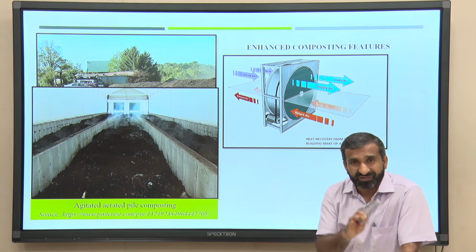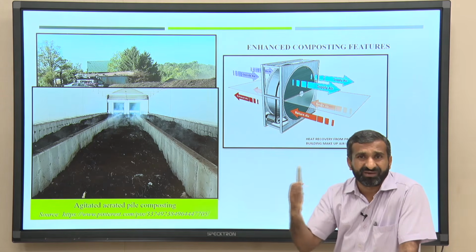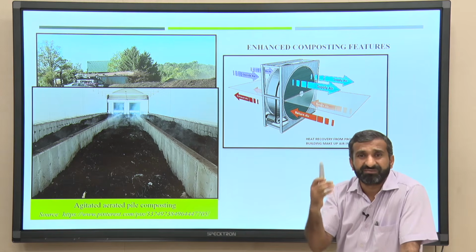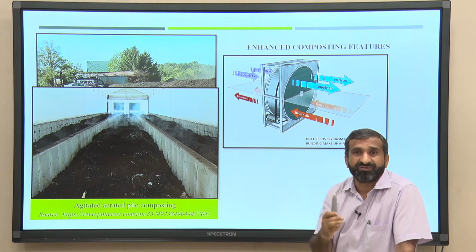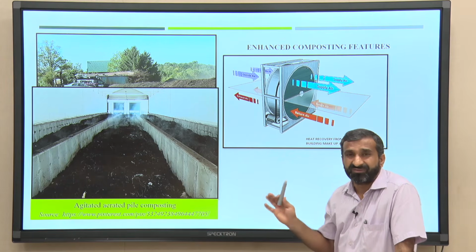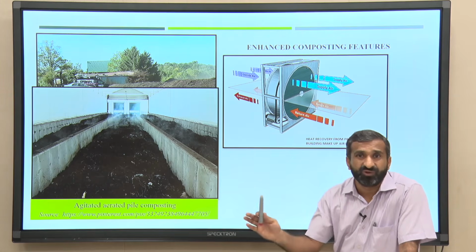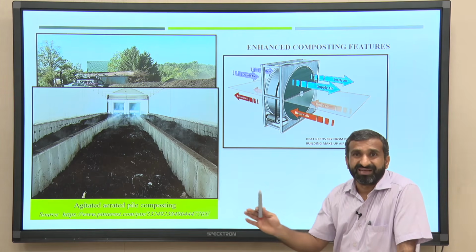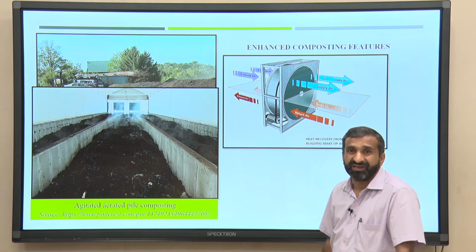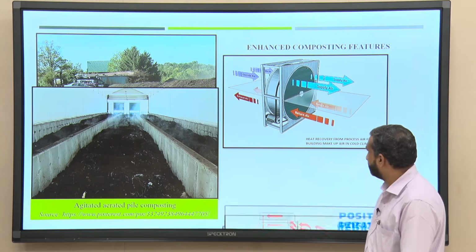Moisture will always be there, because even if there is a lot of evaporation by thermophilic or ambient temperature, water also gets produced in the degradation process. Only the major problem, which the microbes can't do on their own, is air, aeration. So, there will be a lot of benefits of air addition or aeration into that particular mass for the degradation process.